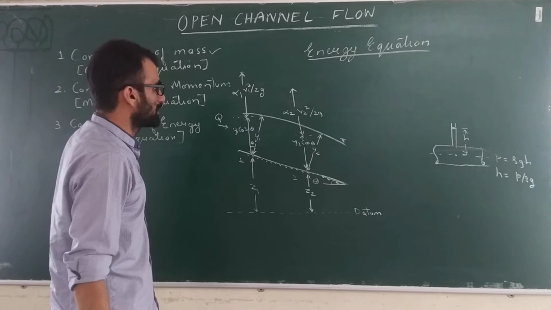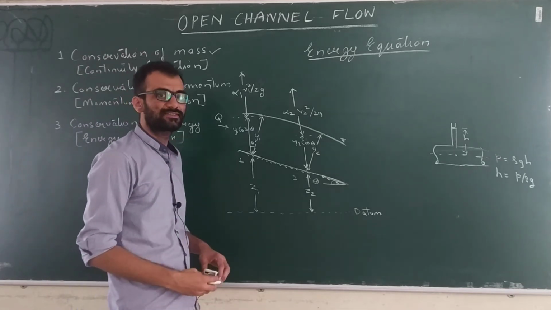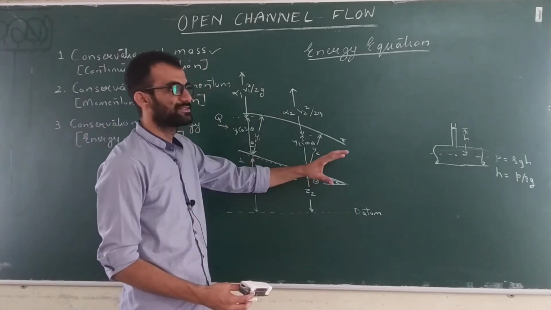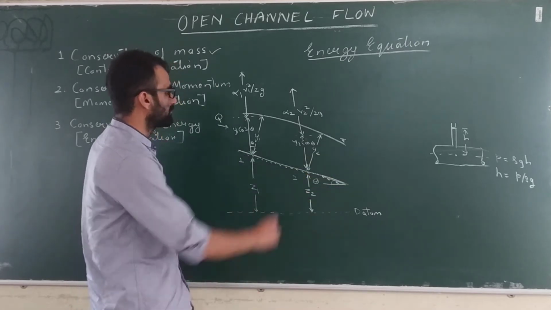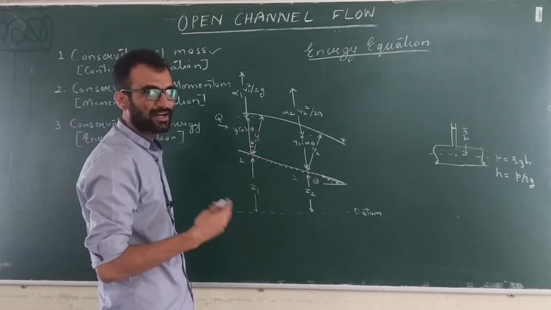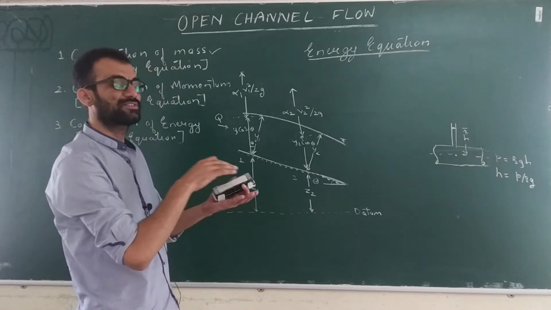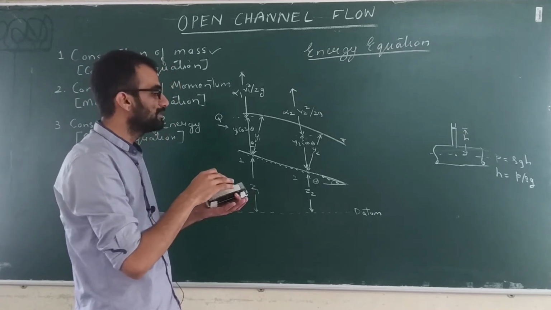Now see, according to Bernoulli's principle, according to conservation of energy, what does it say? That energy is conserved. So when flow is taking place, energy should remain constant. This was the Bernoulli's principle also. But it was derived for an ideal fluid. Ideal fluid does not have any viscosity, so there are no viscous stresses between two layers of fluid. So we don't have to overcome the viscous stresses.